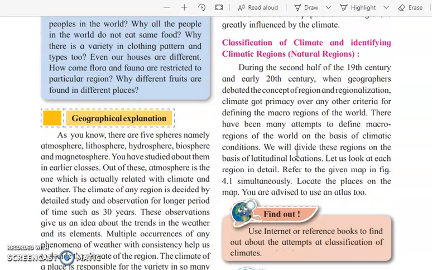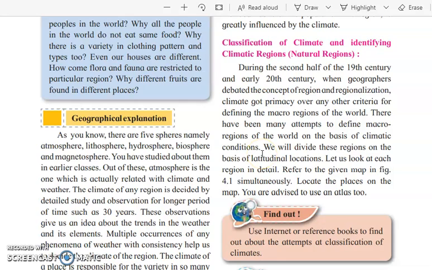Now basically the climate was classified during the second half of the 19th century and early 20th century. Okay, so there was a long debate between the geographers, and after that they came to a conclusion. Okay, so there was a concept of region and regionalization. Climate got primacy over any other criteria for defining the macro regions of the world. There have been many attempts to define macro regions of the world on the basis of climatic conditions.